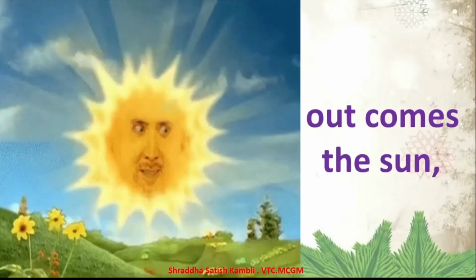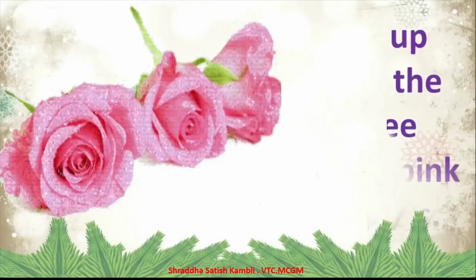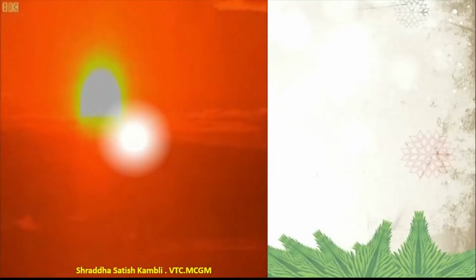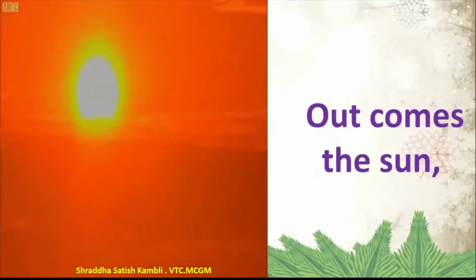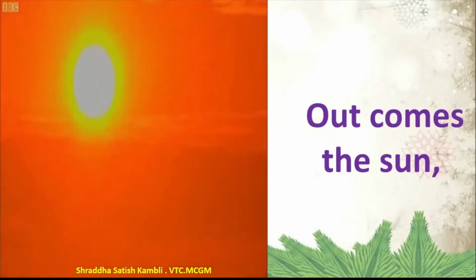So once there was sunshine, once there was a rain or a shower, the seeds grew up and they became beautiful flowers. But only the 3 seeds have become flowers. What about the other 2? Let us check. Then out comes the sun. Again the sun came out. Okay, the 2 seeds are remaining, na?